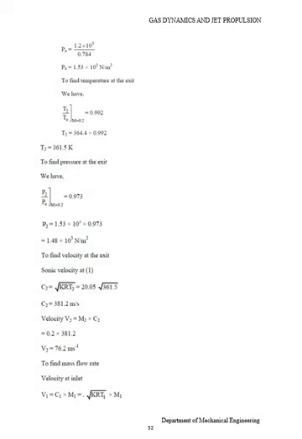To find the velocity at the exit, the sonic velocity C2 equals root of k R T, or gamma R T, equal to 20.05 root of 361.5. Therefore C2 equals 381.2 meter per second. Velocity V2 equals M2 into C2. Therefore V2 equals 0.2 into 381, so V2 equals 76.2 meter per second. Finally, to find the mass flow rate, velocity at the inlet V1 equals C1 into M1, which is root of k R T, or gamma R T, into M1.